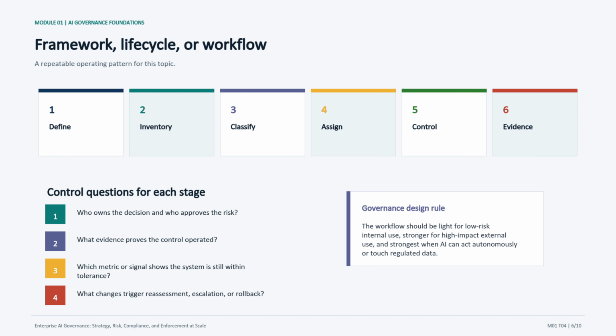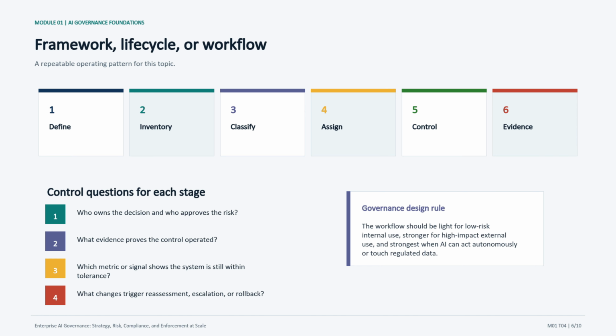I would walk left to right through the life cycle: define, inventory, classify, assign, control, and evidence. The exact labels may change by company, but the governance logic should stay consistent. At each stage, I want the class to ask four questions: who owns the decision? What evidence proves the control operated? What signal shows the system is still within tolerance? And what change would trigger reassessment?